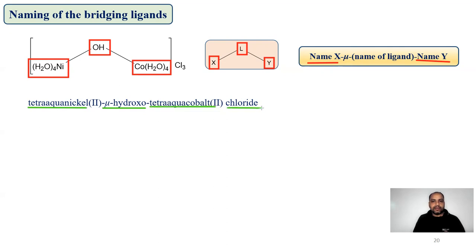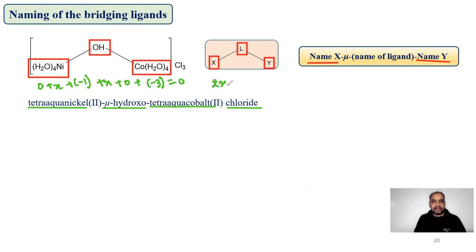chloride. Now for solving the oxidation number of the same, we can use this methodology. For water we can take 0, for nickel we can take X, for OH we can take -1, for cobalt we can take X, for water 0, and for chlorine we can take -3, equal to 0.